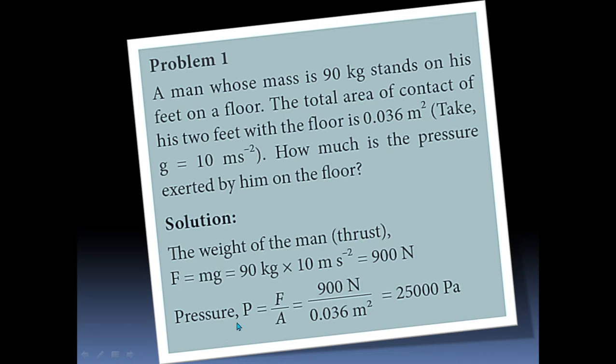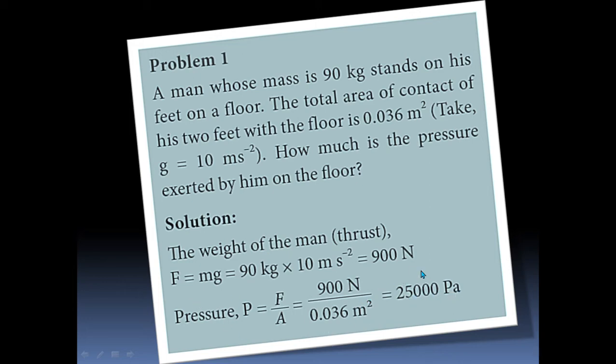What is the formula for the pressure? Pressure is equal to force by area or thrust by area of contact. Thrust is otherwise called force, force acting perpendicular to the surface. That is why P is equal to F by A. What is the value of F? 900 Newton divided by area 0.036 meter square. Dividing these two terms, we obtain 25,000 Pascal. So pressure is equal to 25,000 Pascal.